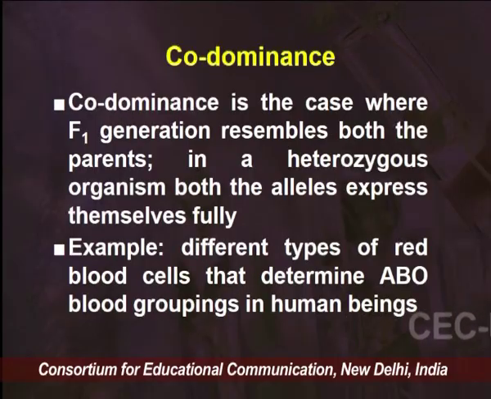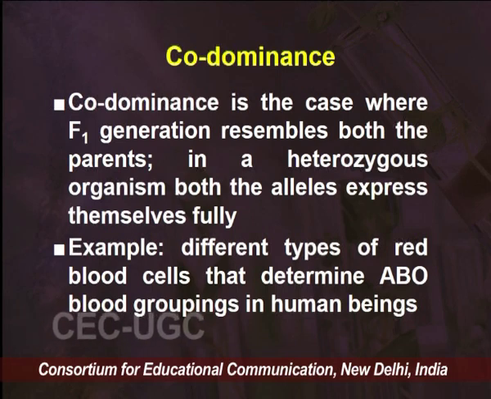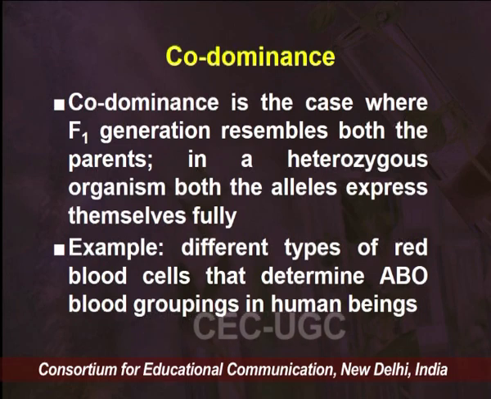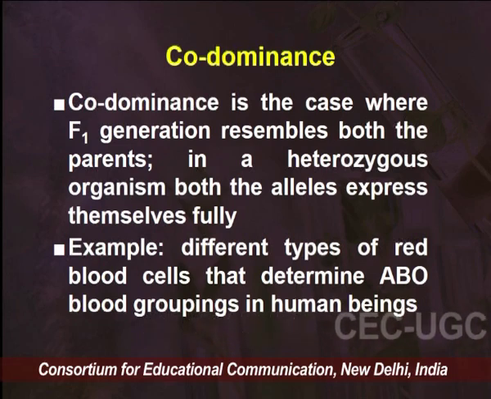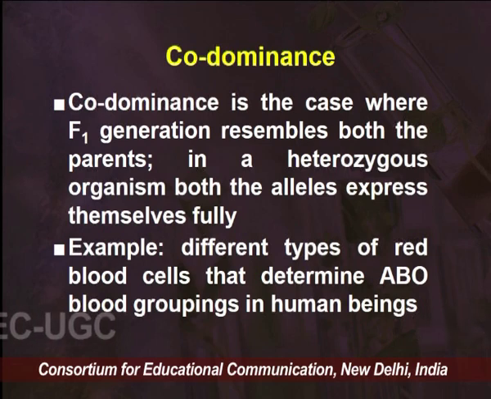So, there was a different concept that also came besides incomplete dominance or full dominance. The third concept that we can see is co-dominance. Till now we have seen that the trait either shows completely or shows partially. Now we are looking at the stage of dominance where both are equally dominant.